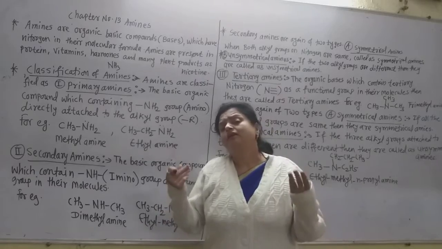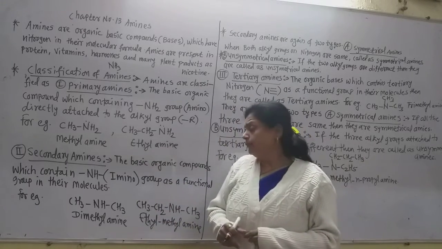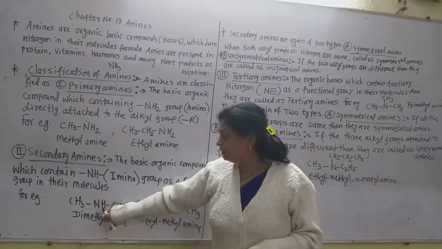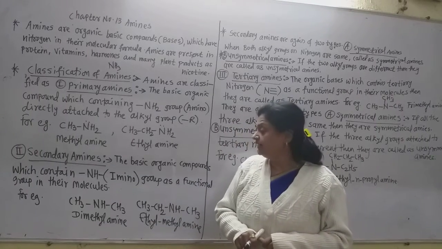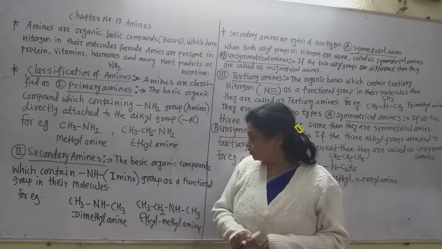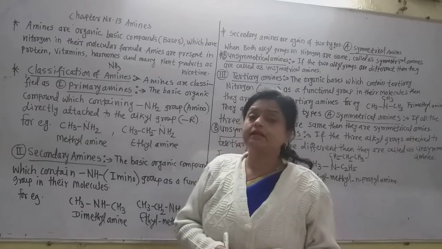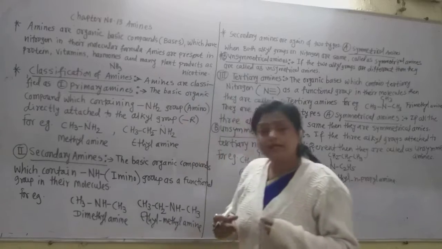We can take diethylamine also, but remember that in the secondary amine this imino group, dash NH dash group, is present, and the unsymmetrical secondary amines contain both alkyl groups different.